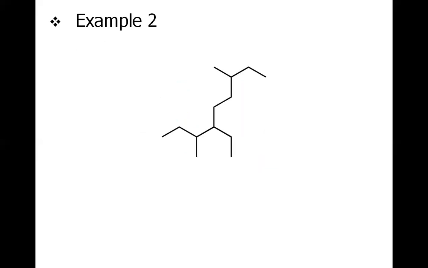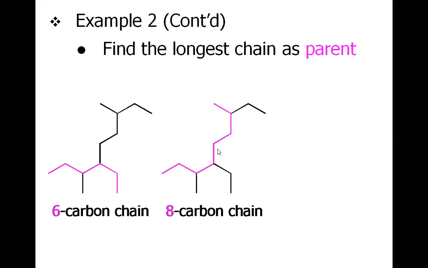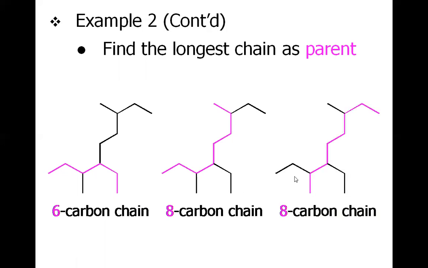Another example, again, you will have to choose the longest carbon chain. If you choose like this, you will have just a 6 carbon chain. But if you choose like this, you will have an 8 carbon chain. And if you choose like this, again you will have an 8 carbon chain.